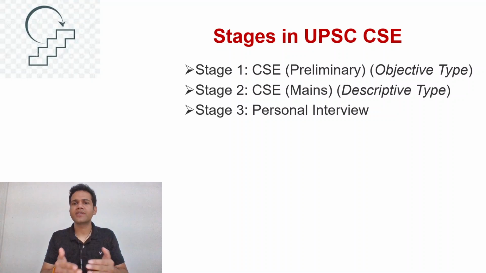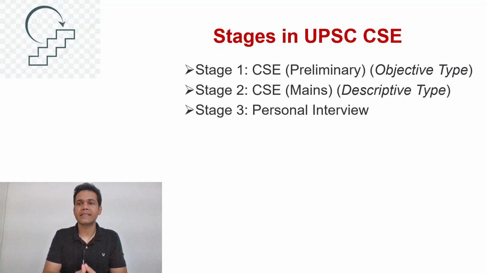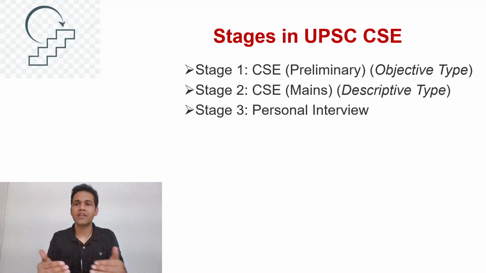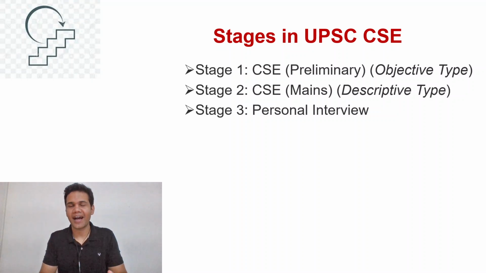Now let's come to the stages of UPSC CSE. What are the various hurdles that you'll have to cross in order to become an IAS officer? The first hurdle is the CSE prelims, an objective type paper wherein we'll have to tick mark the right answers and fill up the OMR sheet.